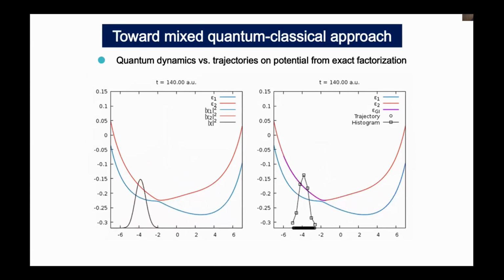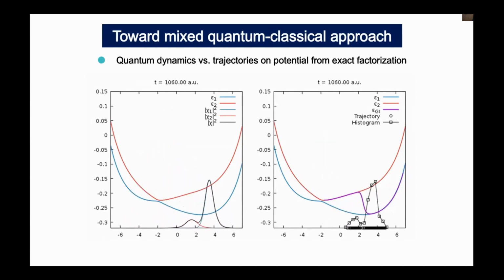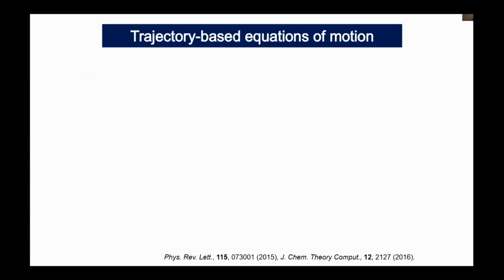Therefore, if we handle the correct potentials, classical trajectories can capture the correct nuclear wave packet splitting. Thus, we can move on to develop an algorithm for a mixed quantum-classical approach based on the exact factorization. Actually, I don't want to explain all details of the equations of motion from the exact factorization approach, but one can derive coupled equations of motion based on the previous electron-nuclear correlation operator with a suitable choice of gauge.